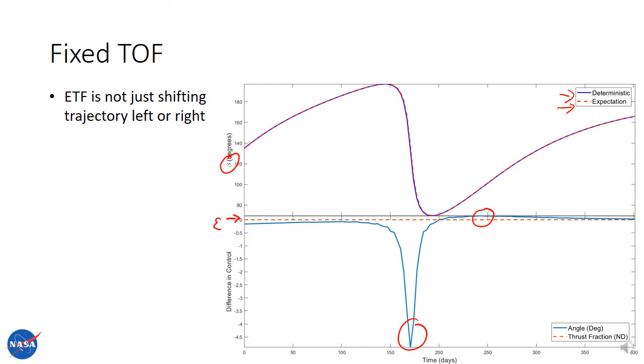If the difference was positive both before the switch and after the switch, the expected thrust fraction would just be shifting the trajectory left or right. But because it's negative in the beginning and positive in the end, we know that it's doing more complex work than just shifting the trajectory.